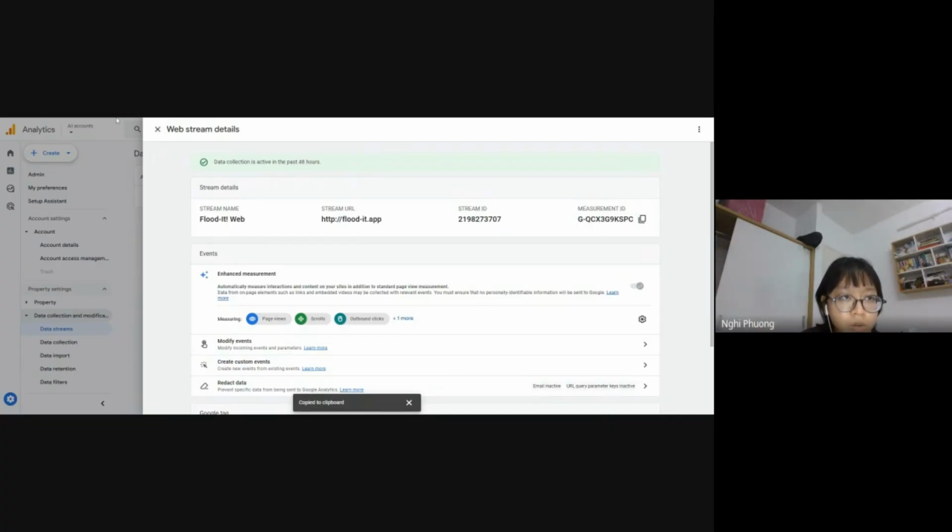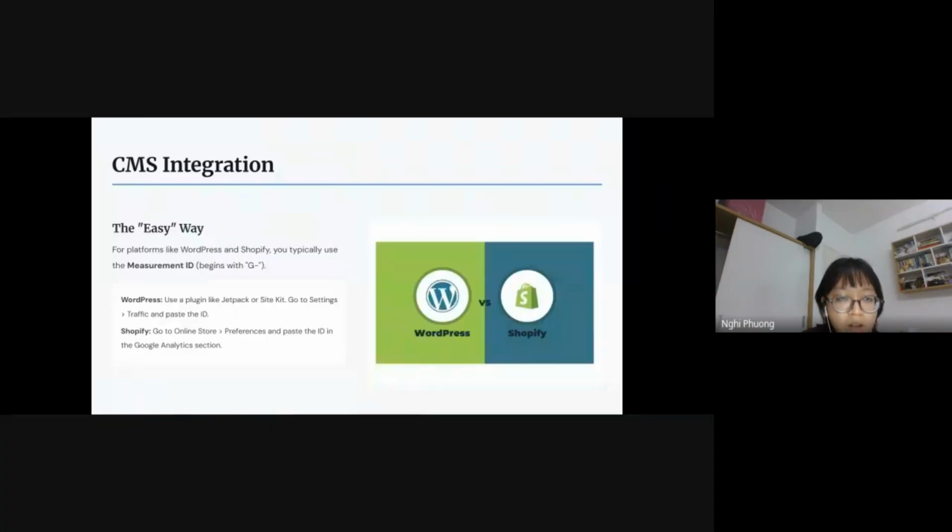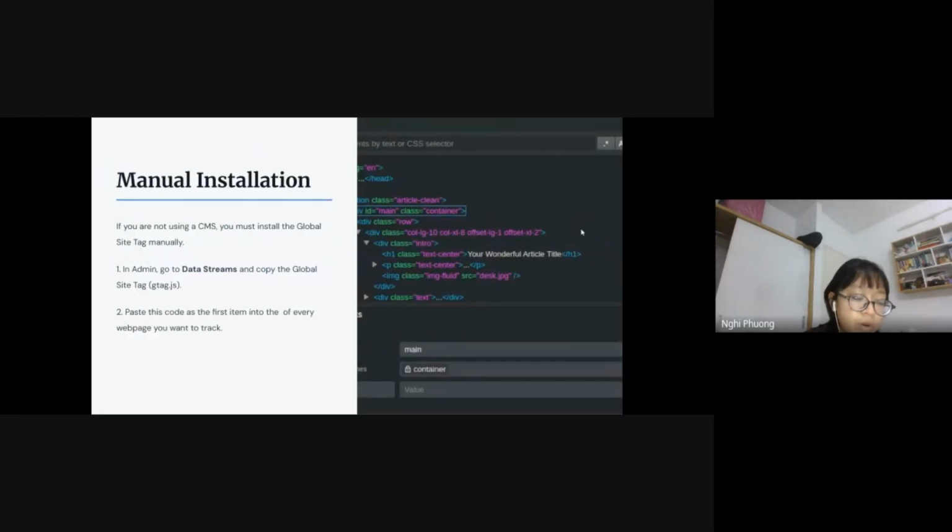So let's get back to the second way of configuration. The first was the CMS, where we use the measurement ID. If we don't have that specific platform, like we don't have a CMS, we can use manual installation. We must install the global site tag manually.